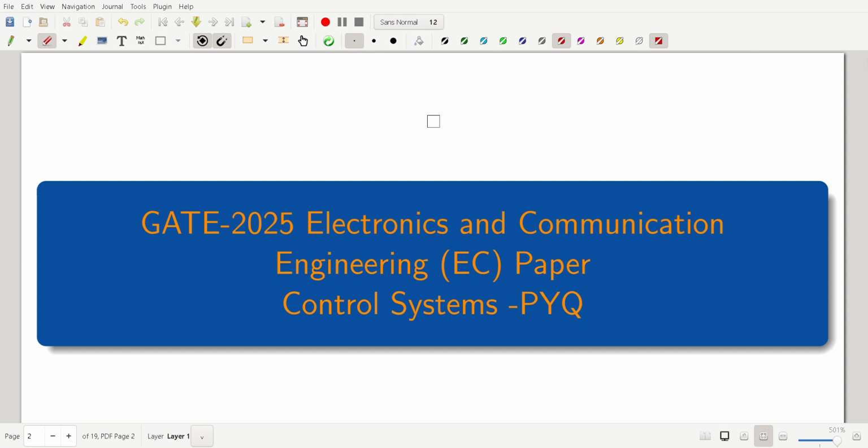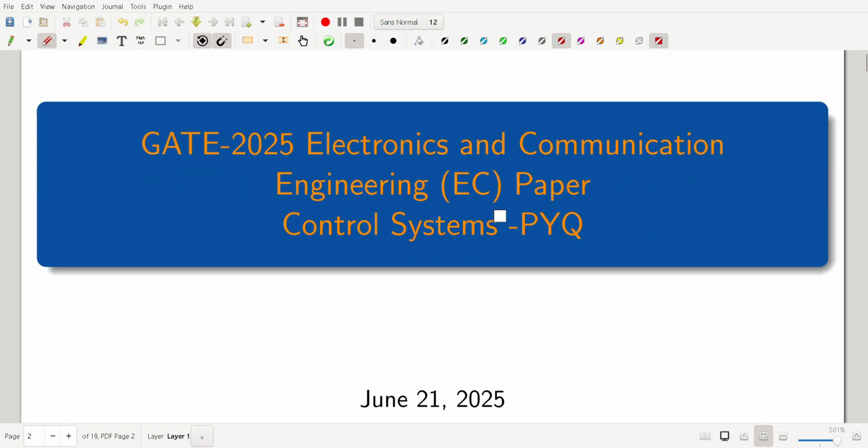Hi all, welcome back. So today we are solving one more question related to control systems, a PYQ from the GATE exam. This question is related to the EC exam, electronics and communication engineering. They asked this question this year, in the 2025 GATE exam.